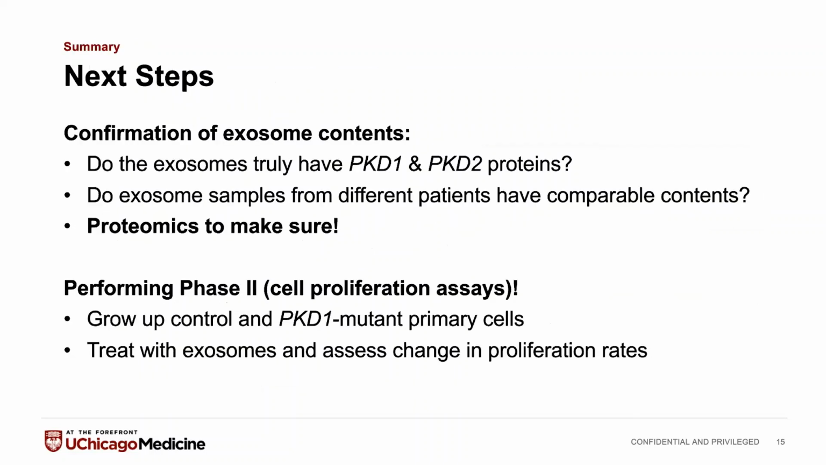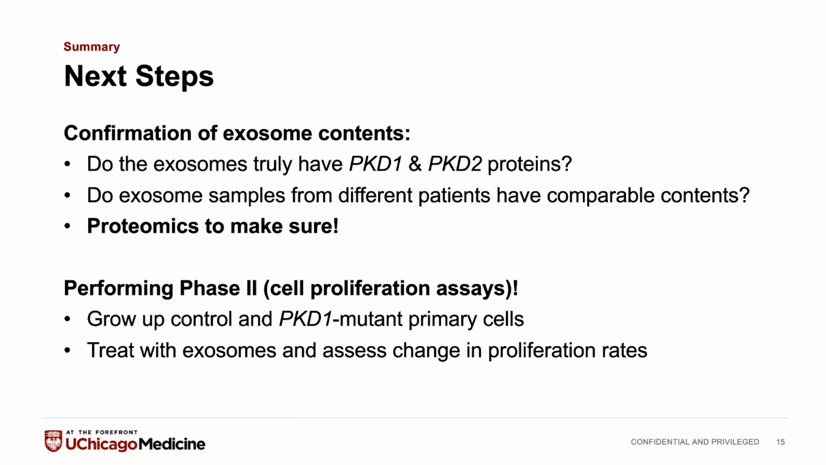So for next steps, one, we just want to do a little bit more quality control on our exosomes. One thing that we haven't shown yet is that we want to make sure that, like the literature says, these exosomes actually do have the two proteins that are implicated in PKD, PKD1 and PKD2. Those are a little bit hard to get to show up on a Western blot just because they're really big and they're in pretty low concentrations in the cells. And so instead, we're going to do proteomics analysis to make sure that we actually have those in our samples.